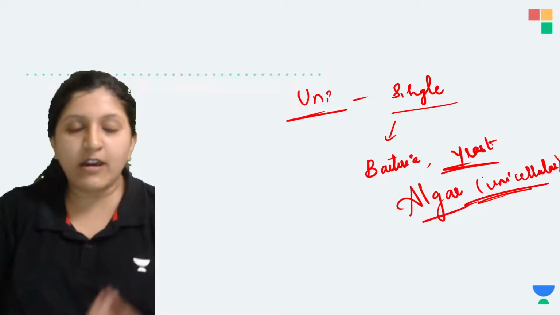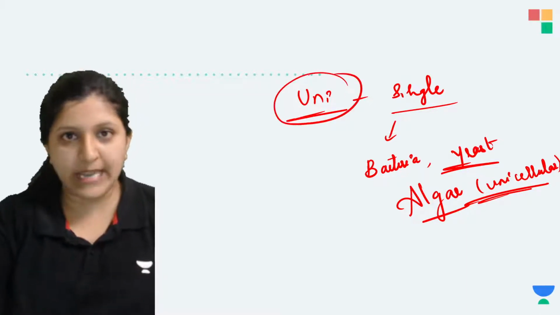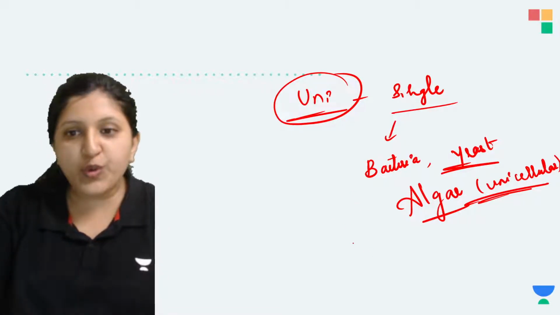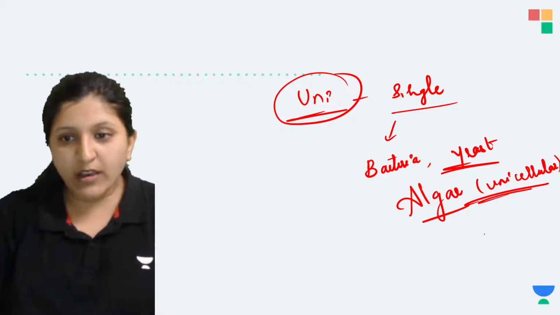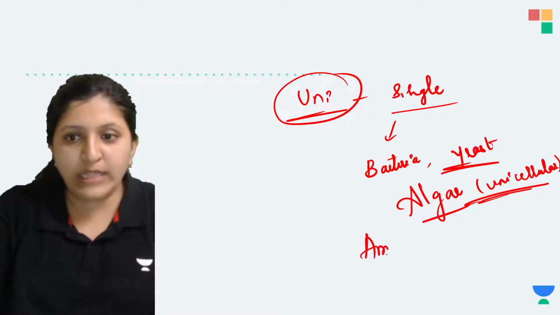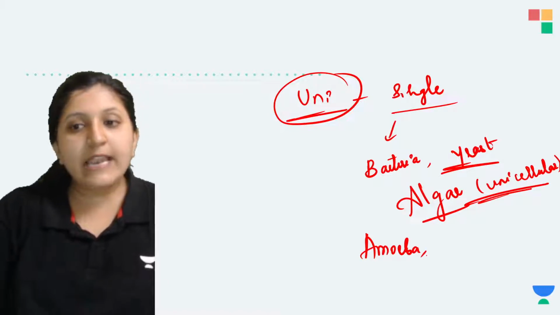So there are certain organisms which can be unicellular. Under Protista, which you have studied, there are paramecium, euglena, amoeba. All these are unicellular organisms.